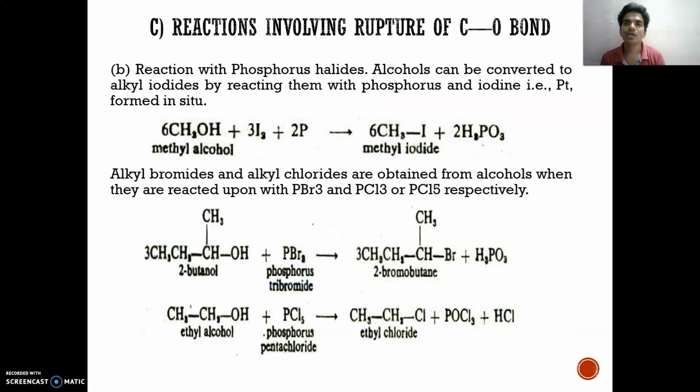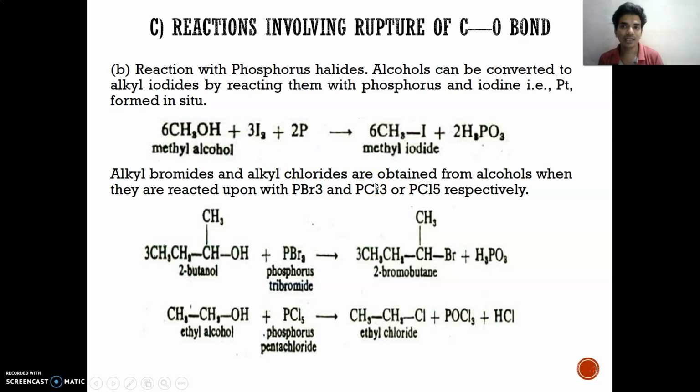Reaction with phosphorus halides: alcohol can be converted to alkyl halide by reacting with phosphorus halides. Iodide and phosphorus, for methyl alcohol, will give methyl iodide.